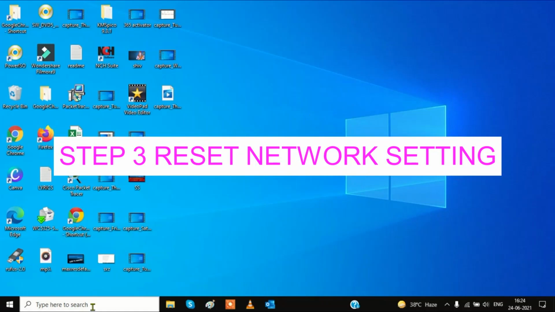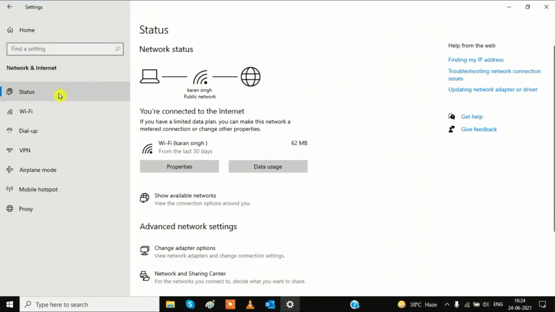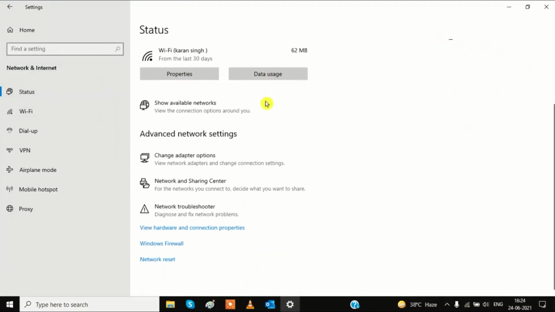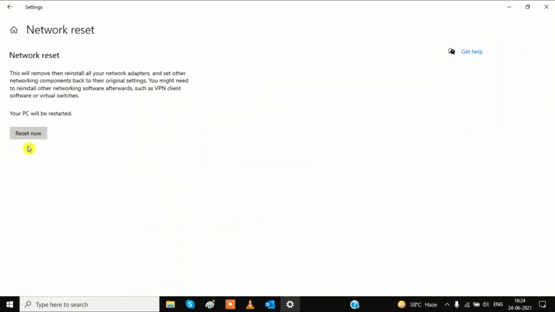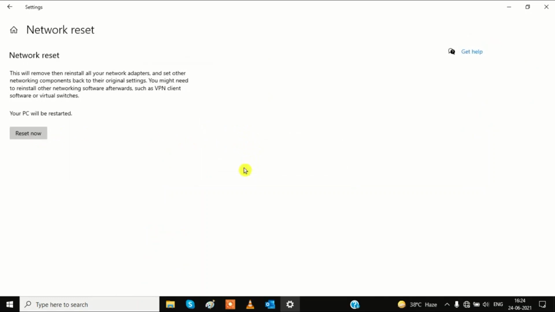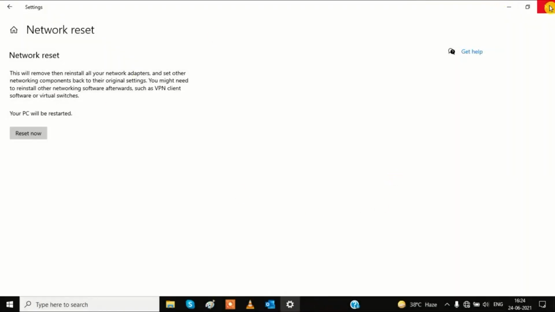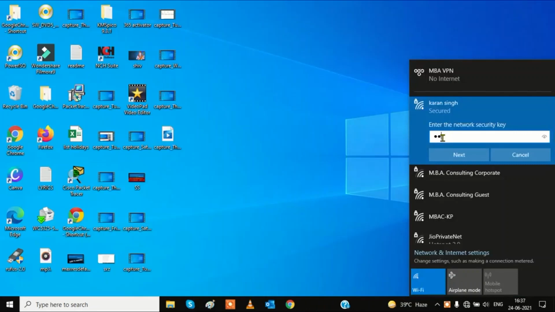This mostly works. Open Network and Sharing Center, then scroll down and you will find here the Network reset option. Click on it and click on Reset now. And it says, are you sure? So I'm sure. Click on Yes. You may have to reconfigure the VPN client, and this is showing your system is about to shut down. So shut down your system and then reconnect to your Wi-Fi.